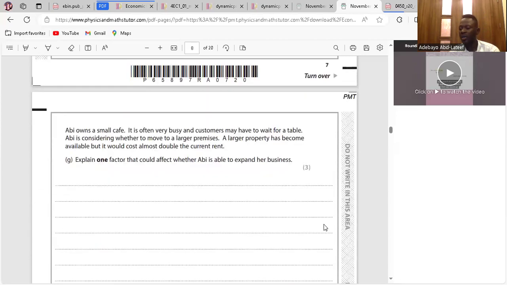G, are you there? Yes. Explain one factor that could affect whether Abby is able to expand her business. Availability of funds. Lack of funds. Yes. So Abby will need more money to be able to move to a larger premises. She might not have enough money to finance the expansion. Clear. It's the same as lack of finance anyway. Go to H.